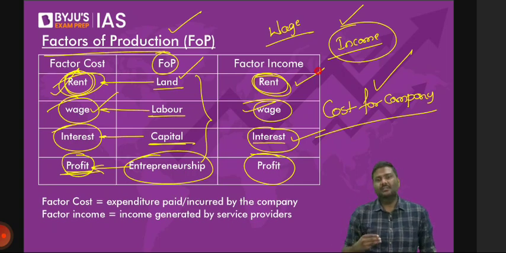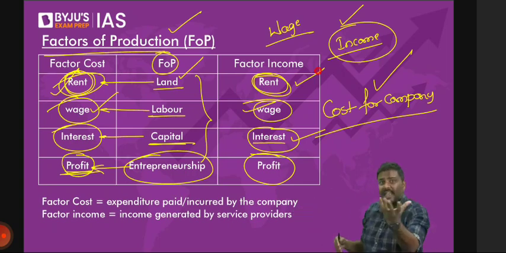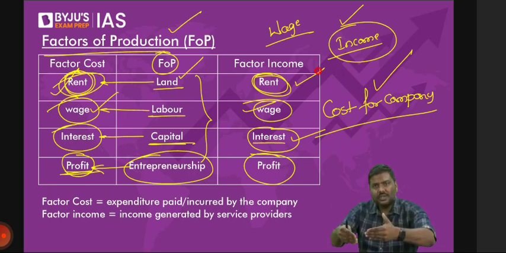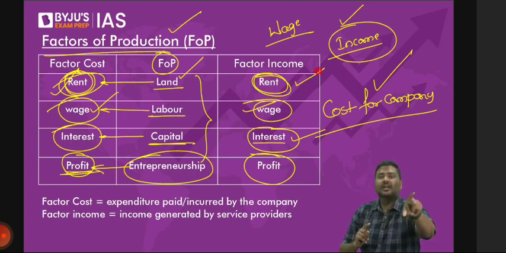Third one is capital. Imagine you will sell a machine to the company. Machine is capital. Understand the term capital first. Capital is anything that we have created, we have produced, which is used for further production. That is capital. So you have produced a machine.